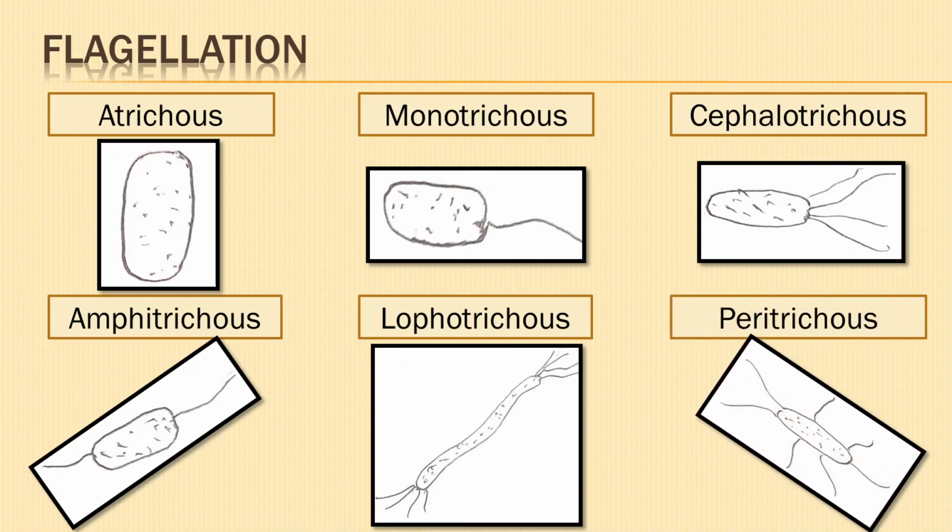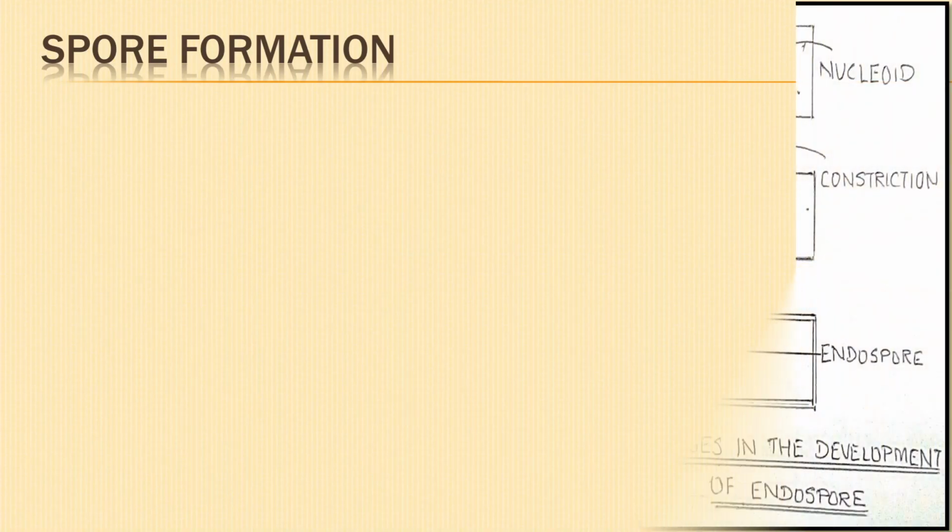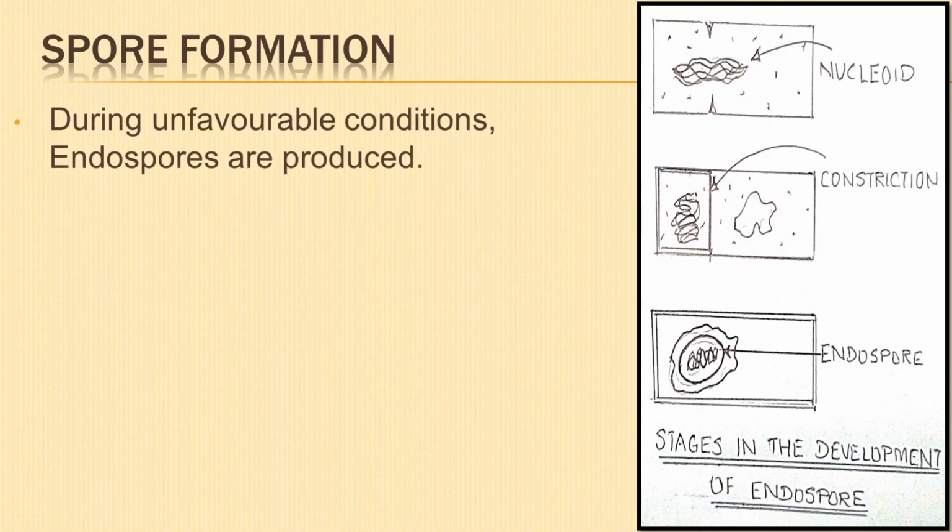Peritrichous. As shown in the diagram, flagella is seen all over the body. Example, Salmonella typhi. Next is spore formation. During unfavorable conditions, some bacteria like tetanus bacteria and anthrax bacteria produce resting spores known as endospores.